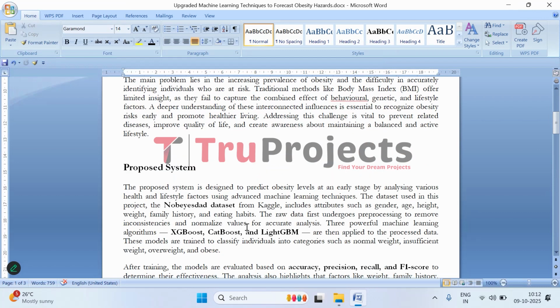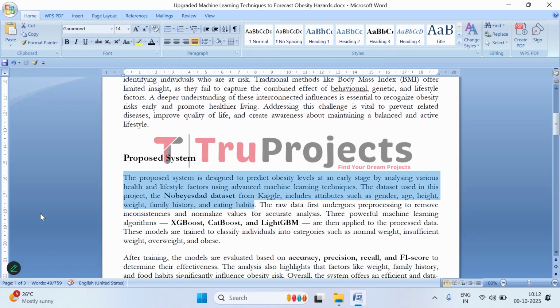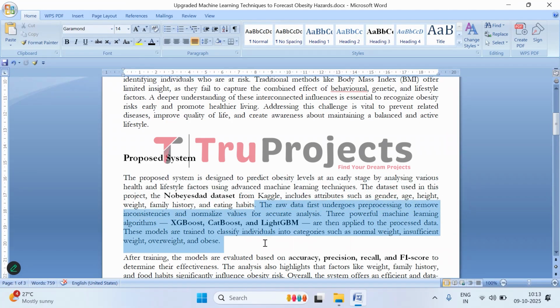So, the system we are talking about is meant to predict if a person might be at risk of obesity, and to do this as early as possible. To make these predictions, it looks at a bunch of different health and lifestyle factors, things like your age, gender, height, weight, family health history, and even your eating habits. First, the data we collect, in this case from a dataset called the Obesity Data on Kaggle, is cleaned up to make sure it is consistent and in a usable format.